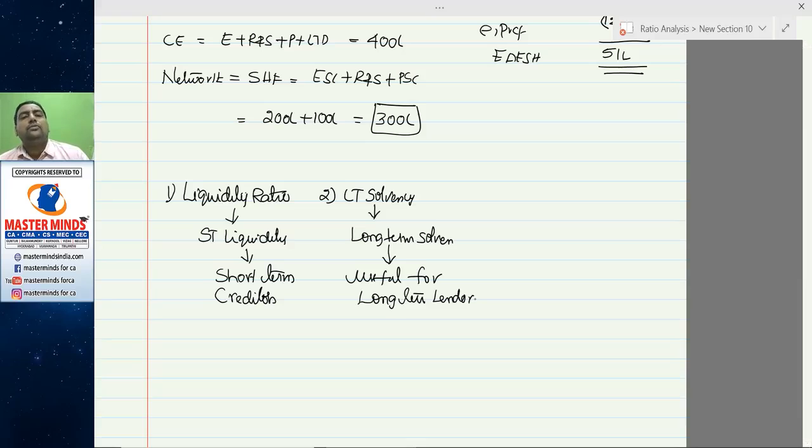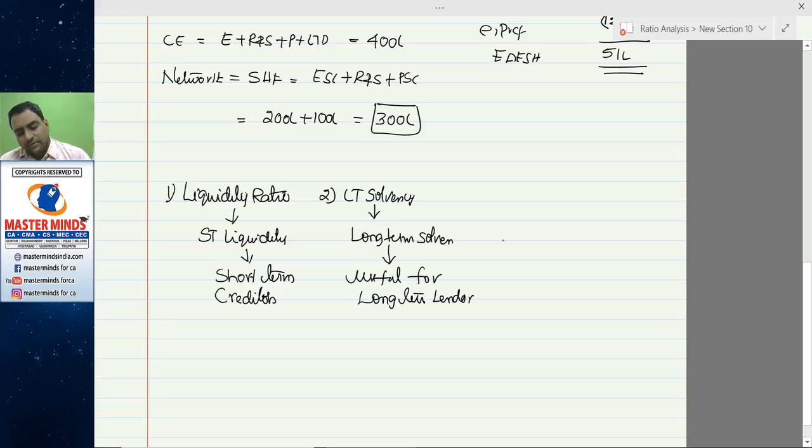A person who wants to buy a long-term stake in the company, a majority stake, they are called HNIs. HNIs means high net worth individuals, who always look to make investment in companies. If they want to buy a majority stake, then they look at the long-term solvency ratios. Similarly, if you want to fund a project with debt, then the banker has to look at the long-term solvency position of the company.